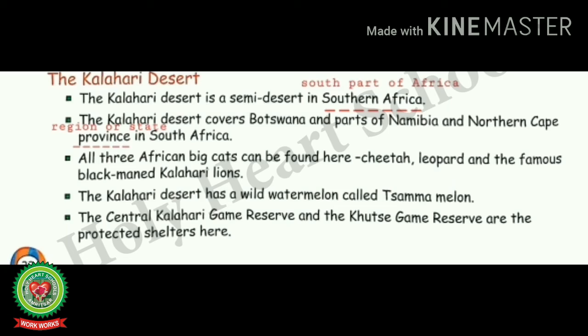All three African big cats can be found here: cheetah, leopard, and the famous black-maned Kalahari lions. The Kalahari Desert has a wild watermelon called Sama melon. The Central Kalahari Game Reserve and the Khutse Game Reserve are the protected shelters here.